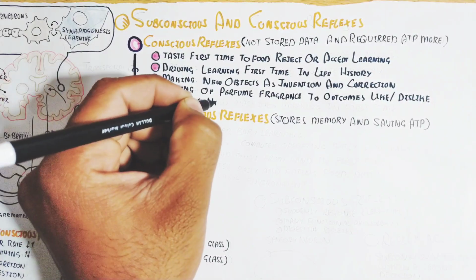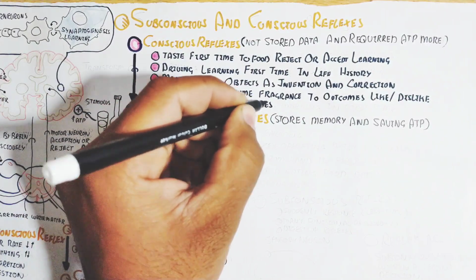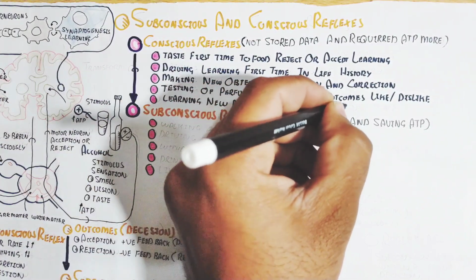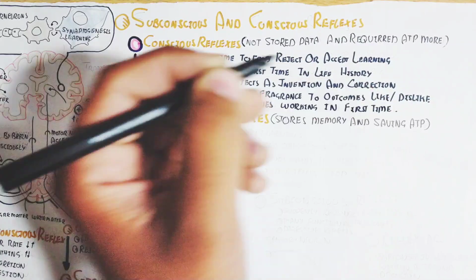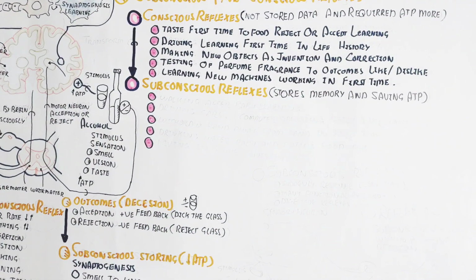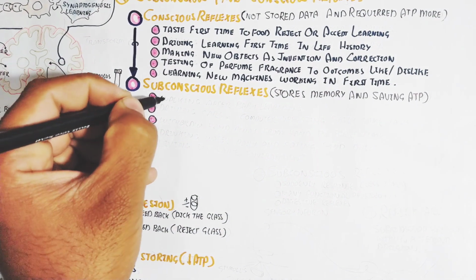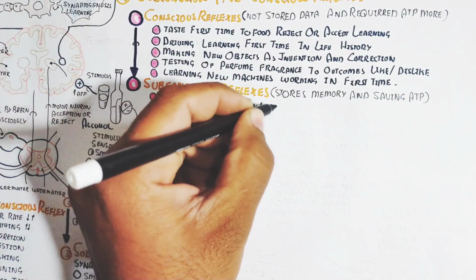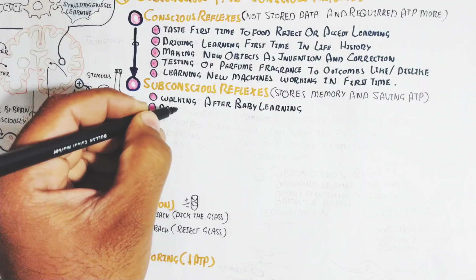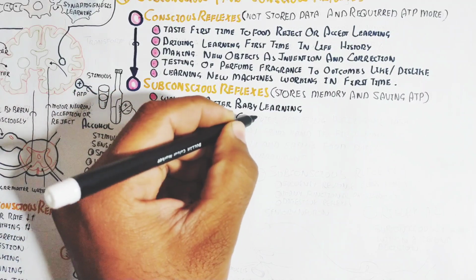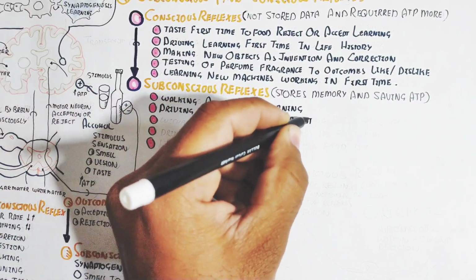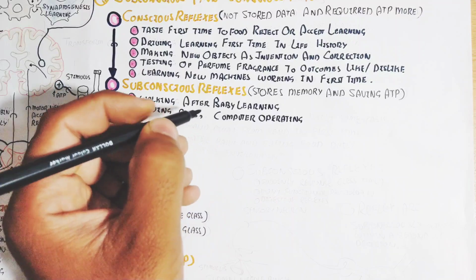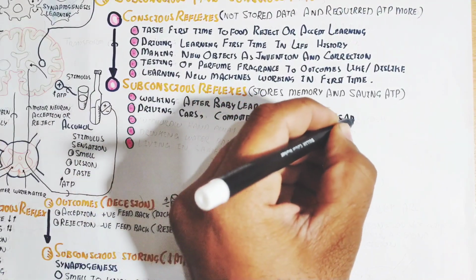Learning a new machine for the first time is also part of the conscious brain, which learns, and it requires too much energy and ultimately transforms into the subconscious reflexes, which store memory and save ATP.